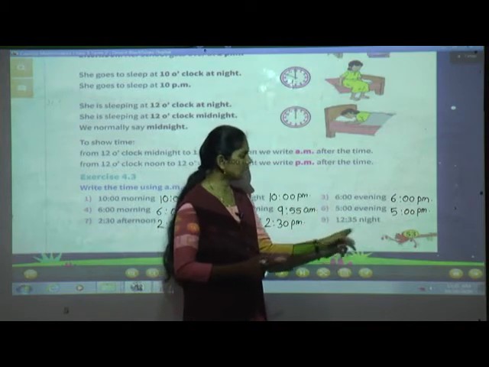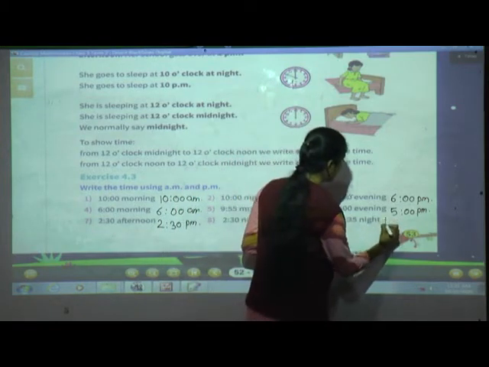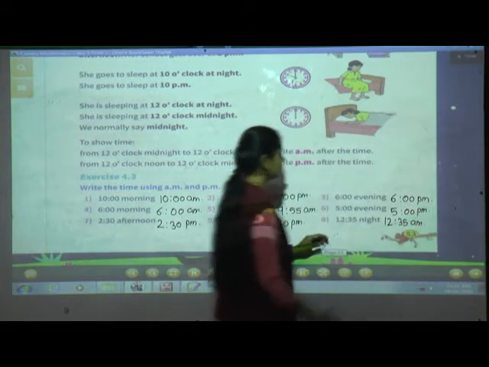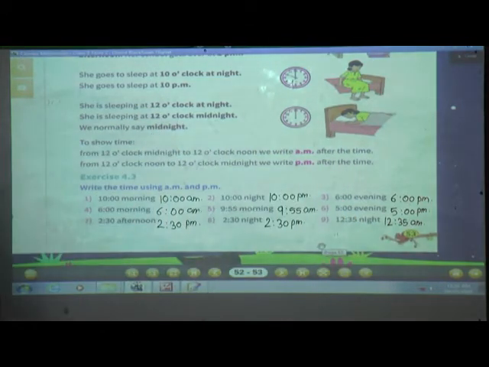So 12:35 night means 12:35 AM. Yes, understood? Okay, so in this way only you have to write the given time by using AM and PM. Understood? Okay. Now we'll move to the next part.